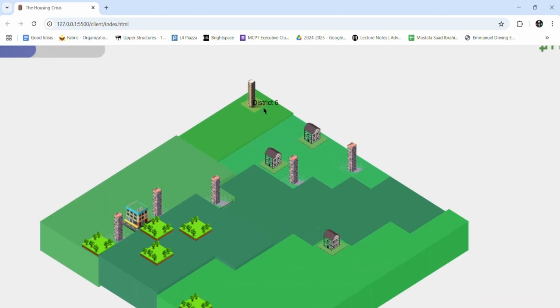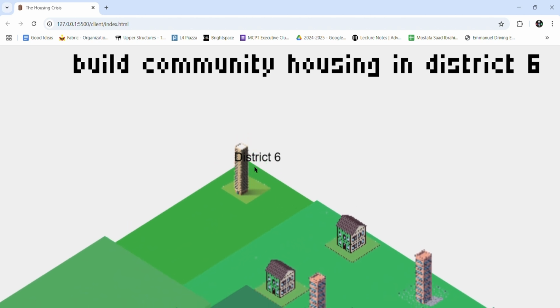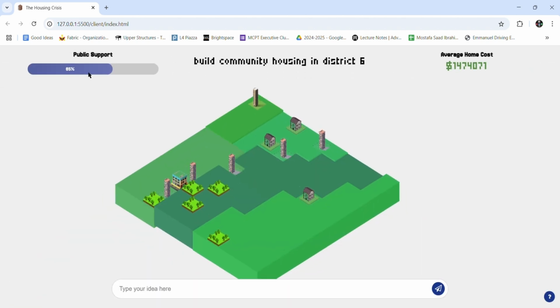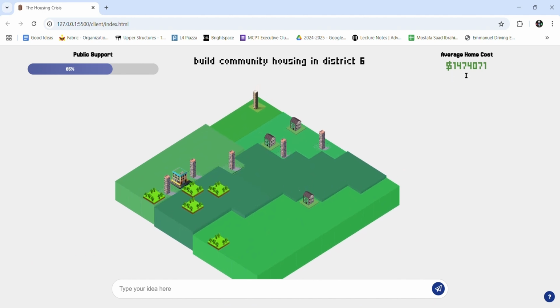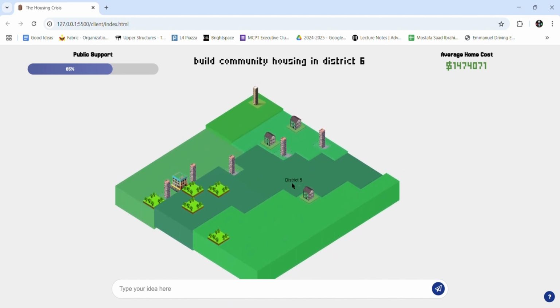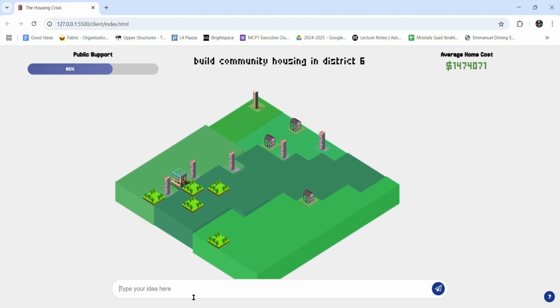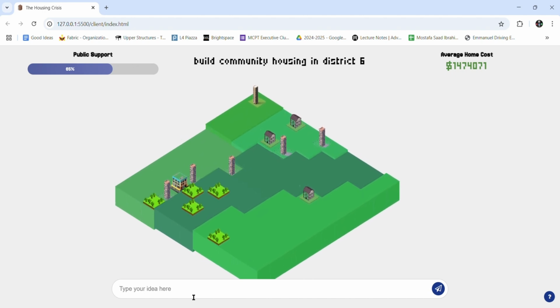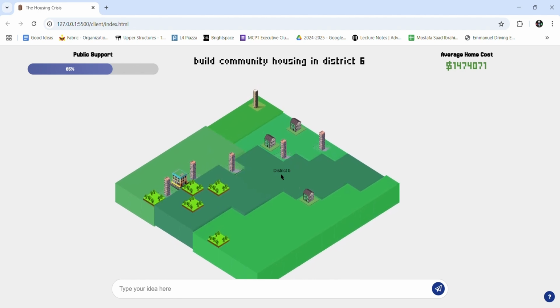So it seems that building this community housing right here, this asset is generated on the spot by Gemini AI, by the way. That actually increased your public support by a few percent, and I think it increased the average home cost. So now let's try building something else in District 5. Now, like I said, this AI is completely freeform, which means anything you can think of, you can type into your idea box. So let's say we wanted to build some medieval castles in District 5.